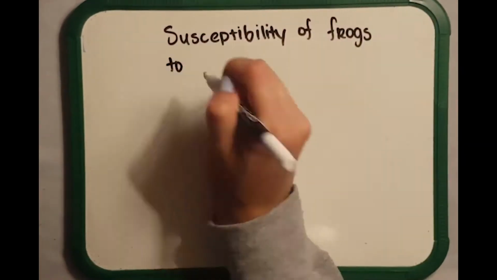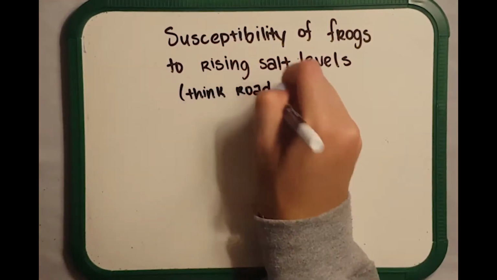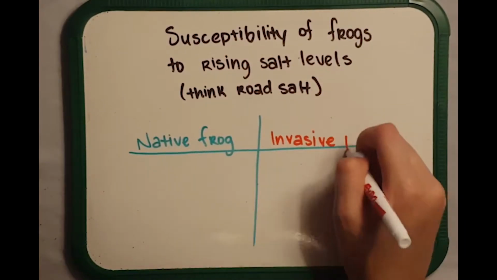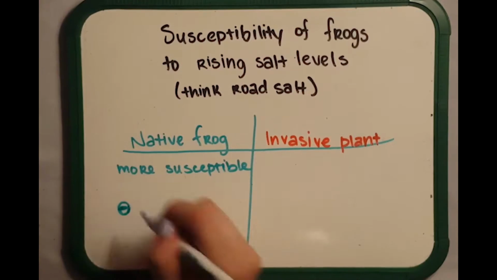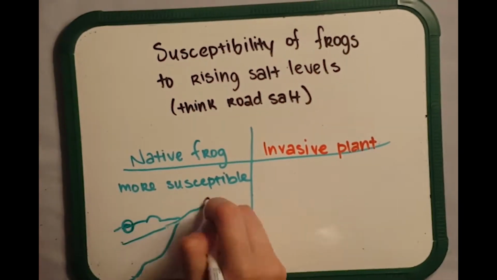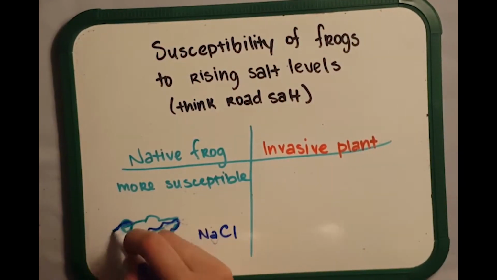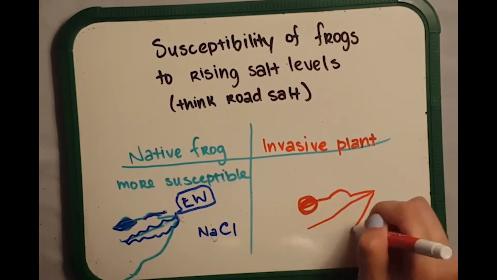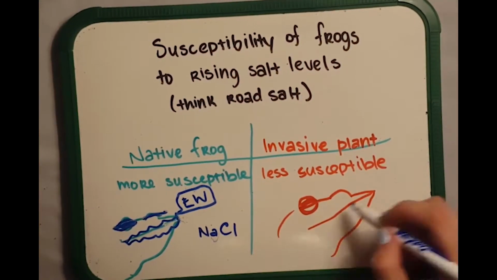Another thing that Dr. Hua noticed was that the native frogs, when exposed to the invasive plant litter, became more susceptible to the rising salt levels, meaning they became more sensitive to them. However, the invasive frogs became less susceptible to the shifting NaCl levels, meaning that the invasive plants actually facilitated the